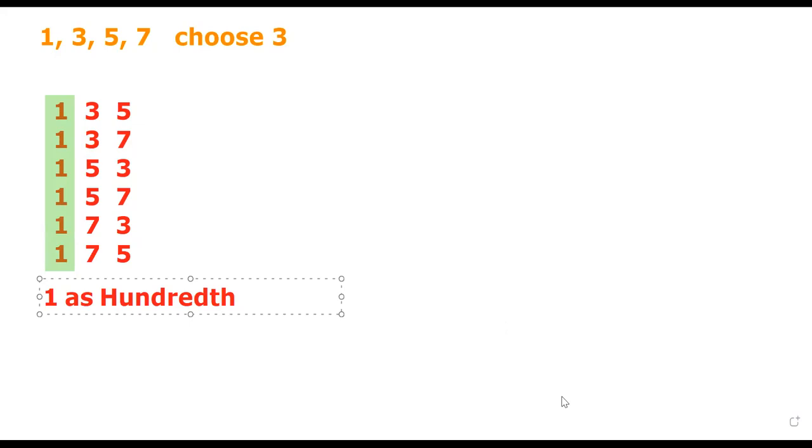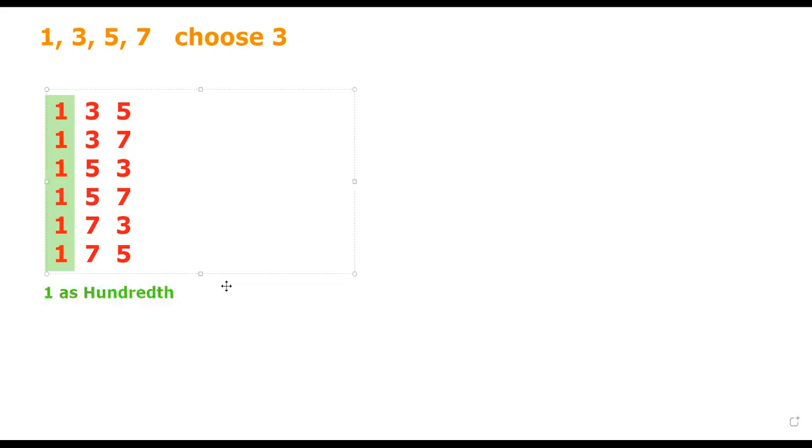So you can see that there are 6 possible ways for us to have a 1 as the 100 digit. But why 6? If you think about it, it's because in here you just choose 2 amongst 3 numbers.